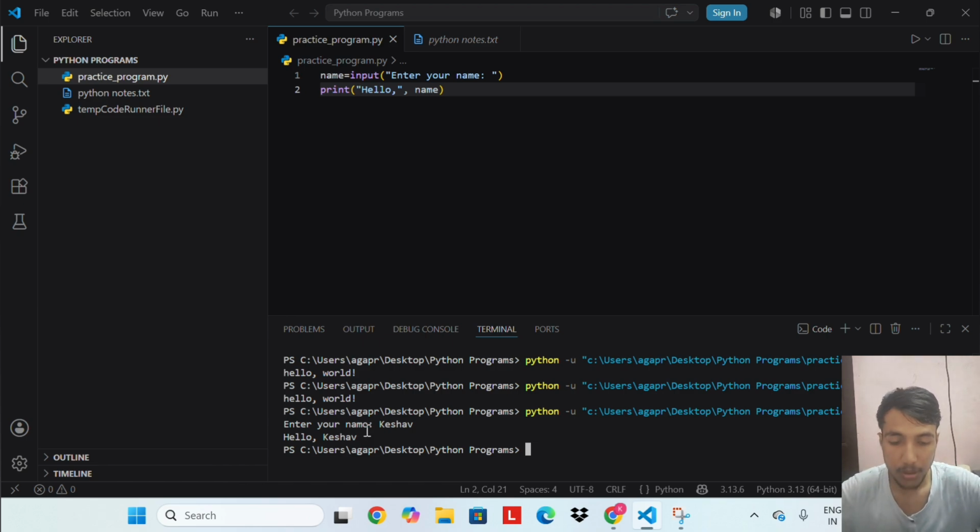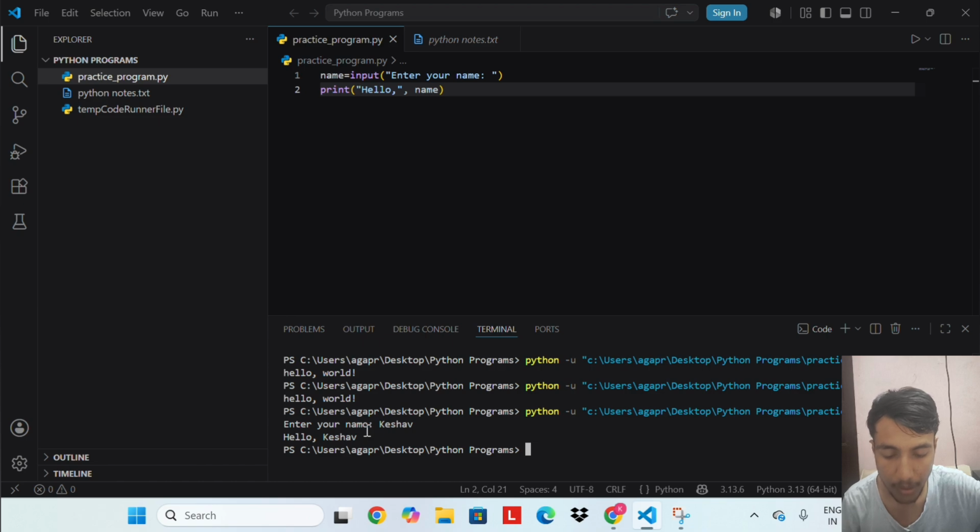The first line uses the input function. This function pauses the program and waits for the user to type something. Inside the brackets we have written "Enter your name". This is the message that appears on the screen to guide the user. Whatever the user types is then stored in a variable called name.